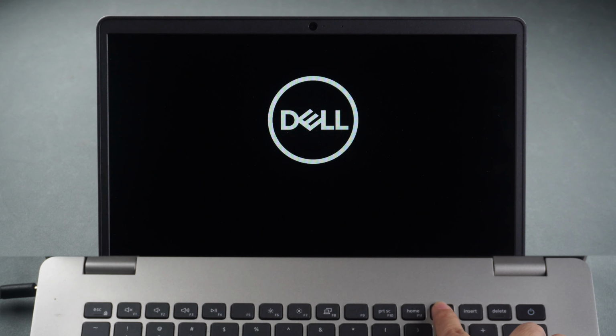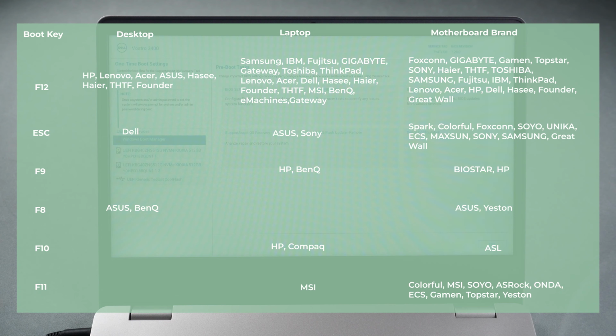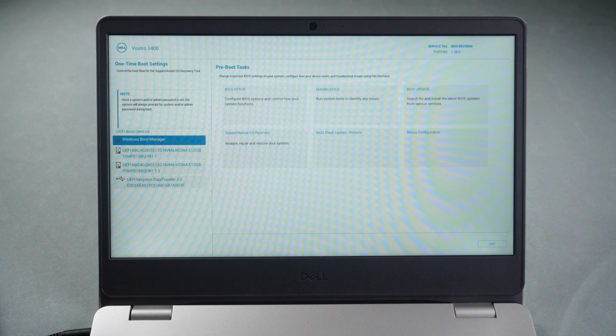Press the power button. When the Dell logo appears, press F12 to enter boot menu. Here are common keys to enter boot menu. Leave a comment below if you don't see the hotkey for your computer. Now, boot from the USB.